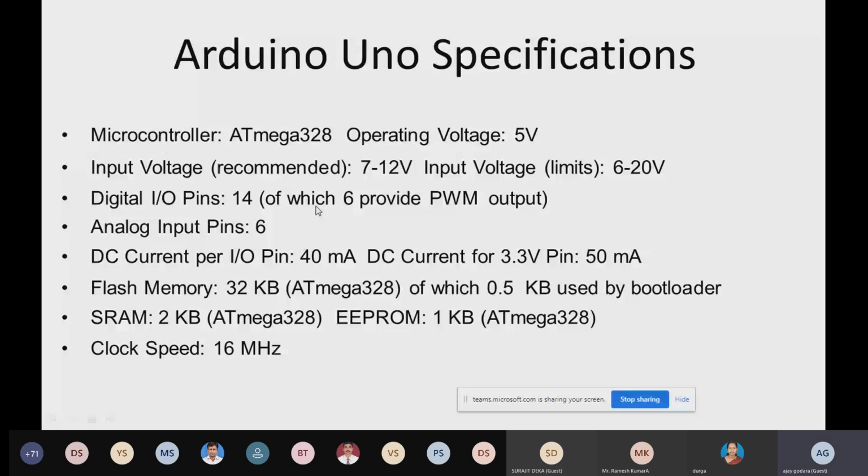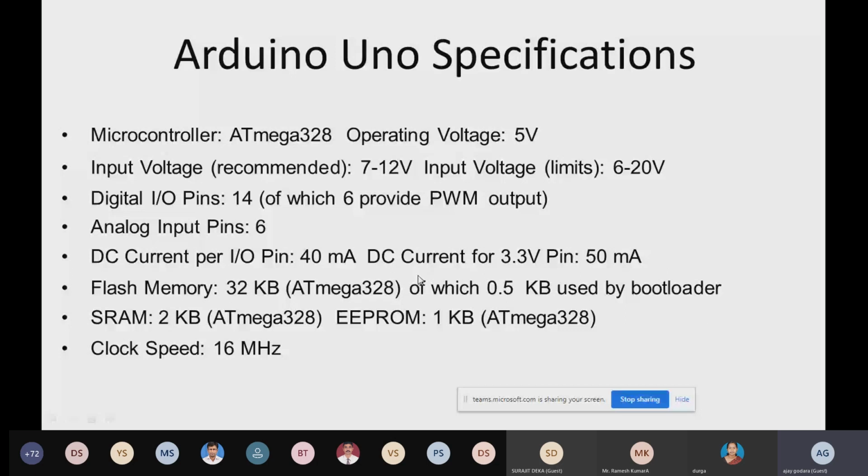The DC current per input output pin is very important. When we provide a digital signal at the output, how high a current rating appliance can we control? We can control a maximum of 40 milliampere DC current rating appliance. Take an example: if you want to control a DC motor from the microcontroller, you cannot control it directly.